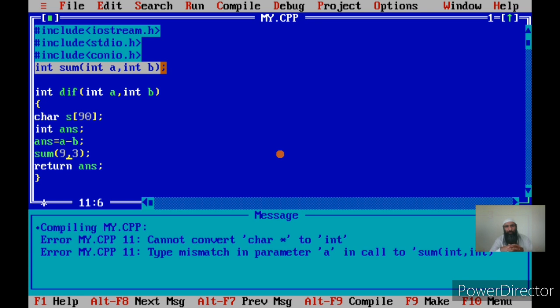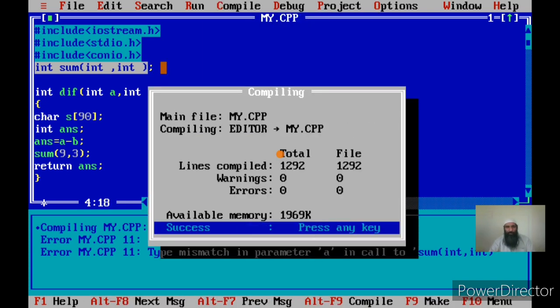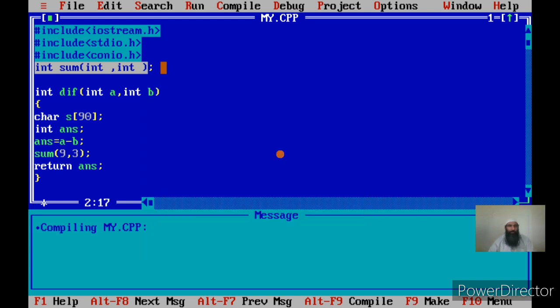Now you can give the prototype by simply specifying the data types of the formal arguments and not giving the names of the formal arguments. This will also work. Okay, so this works. So in the prototype, what is the information you give? You give the information about the return type of the function, the name of the function, and the data type of the formal arguments. Note, the name of the formal arguments is not required, it is optional. So this is the concept of the prototype.